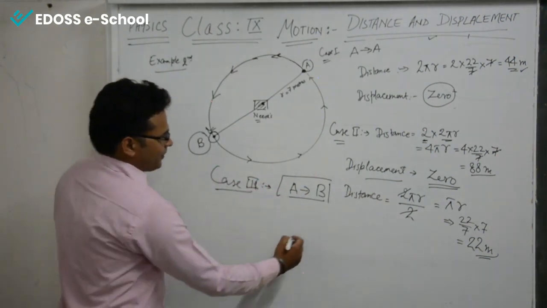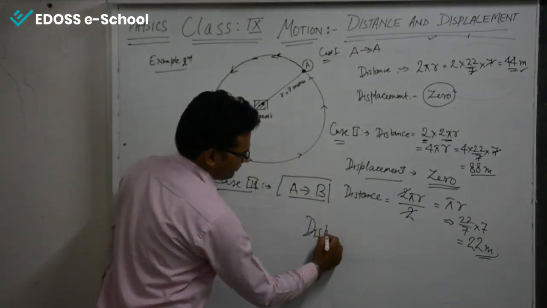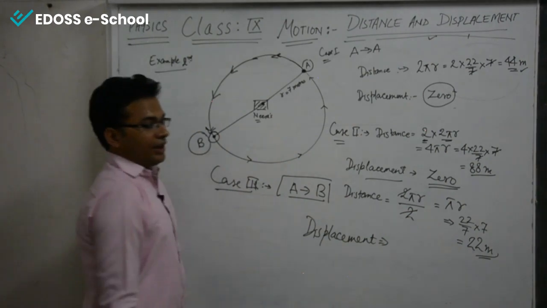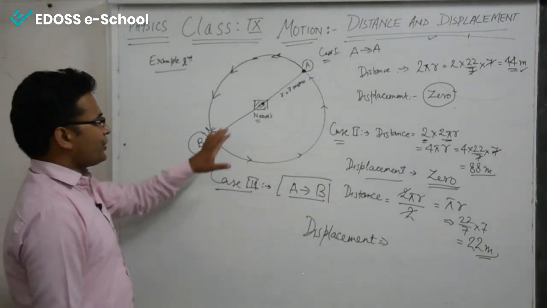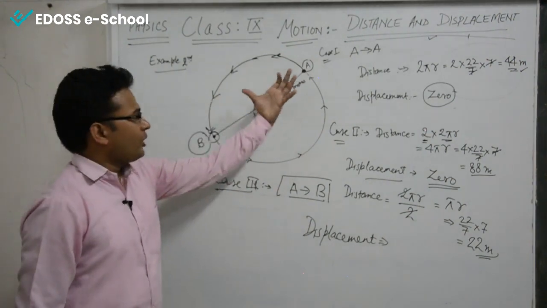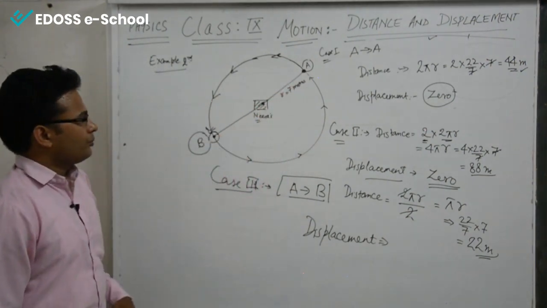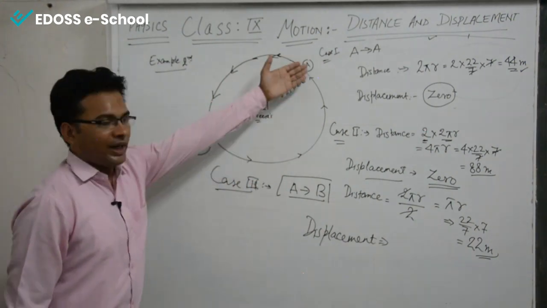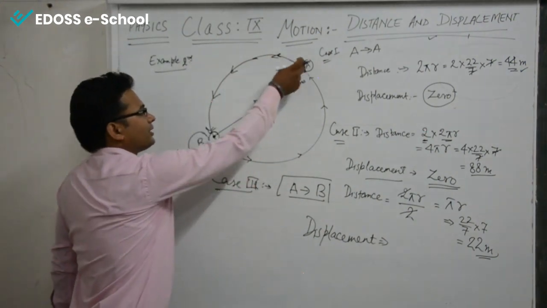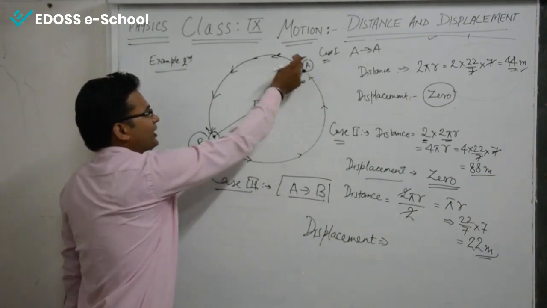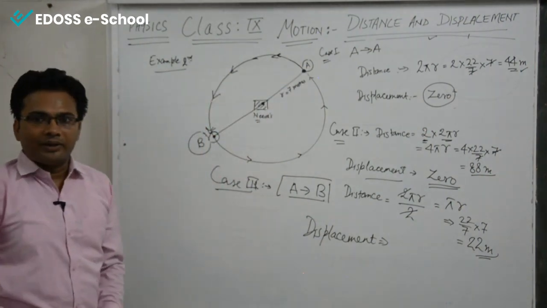Now for the displacement part, the initial position and the final position. The initial position was A, the final position was B. Now the shortest way to reach from A to B is this diameter, isn't it? Not along this original path.